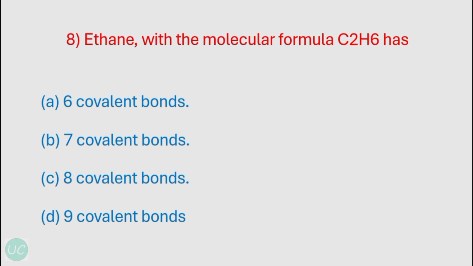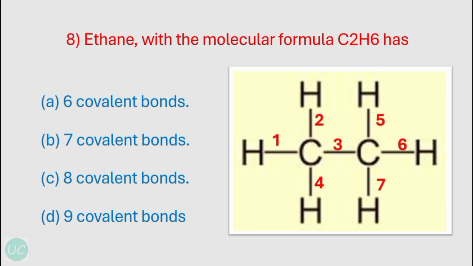Okay, our next question is ethane with the molecular formula C2H6 has how many bonds? So as you can see from the given figure, it has 7 single bonds or covalent bonds.